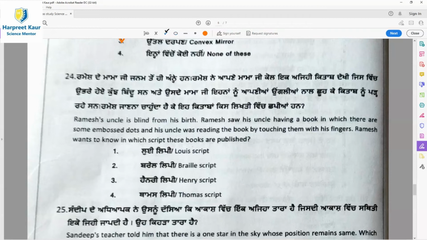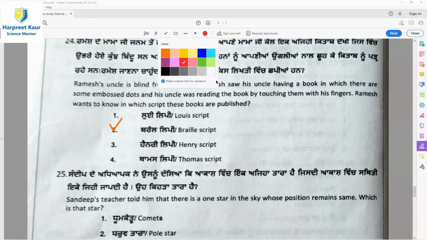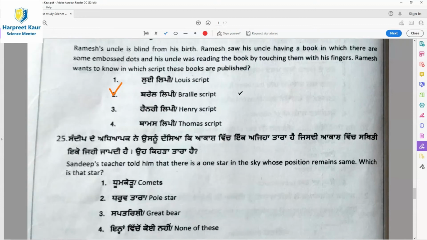Question 24. Ramesh's uncle has been blind from birth. Ramesh saw his uncle holding a book in which there are some embossed dots, and his uncle was reading the book by touching them with his fingers. Ramesh wants to know in which script these books are published. So it is the Braille script. Persons who don't have vision, who are blind, use this script. It's a type of big book, and they use it for reading. Option 2, Braille script, is the right answer.